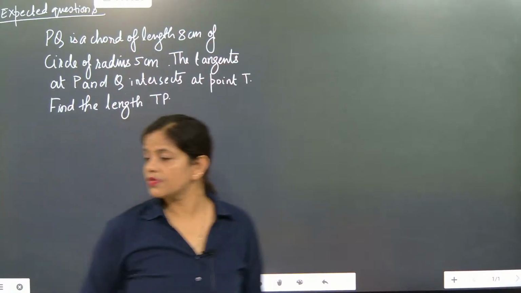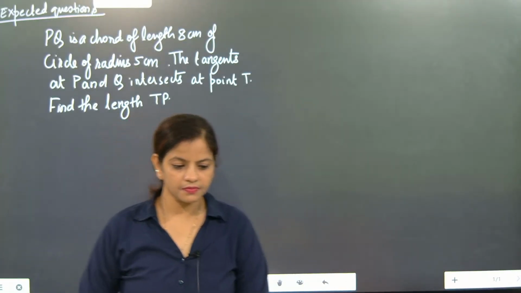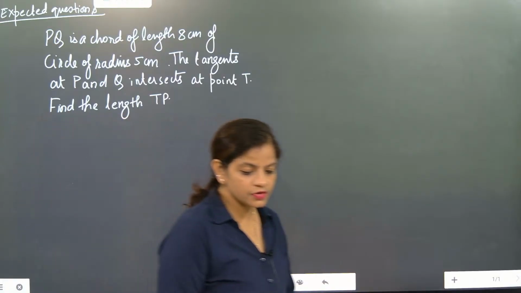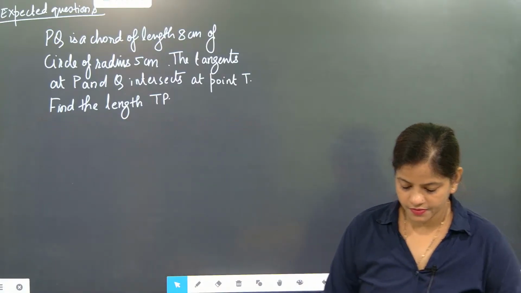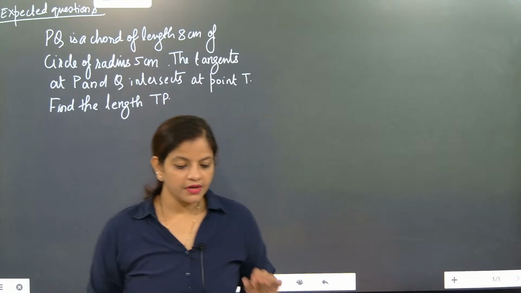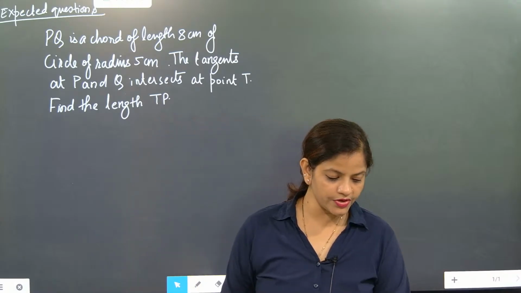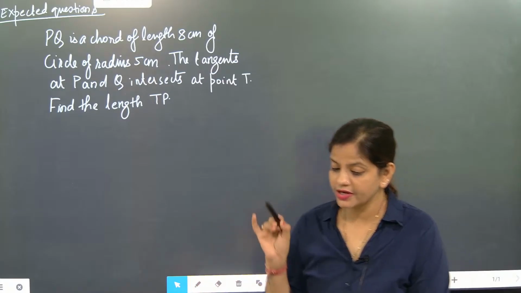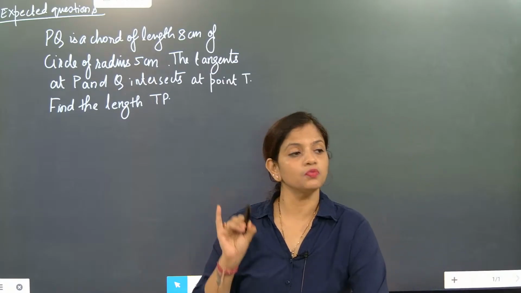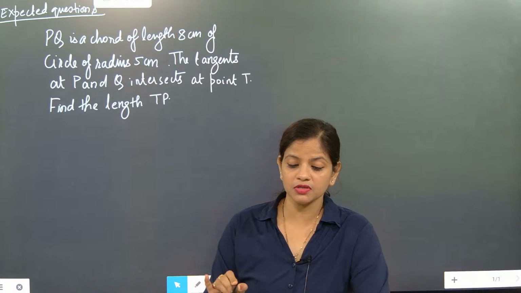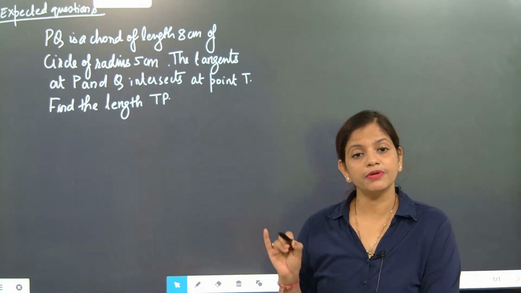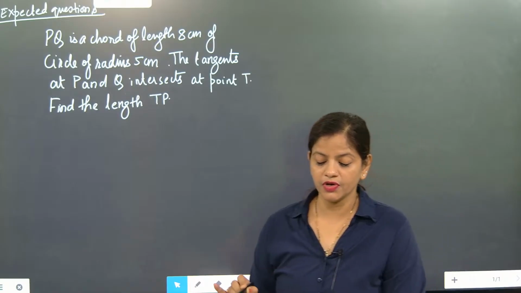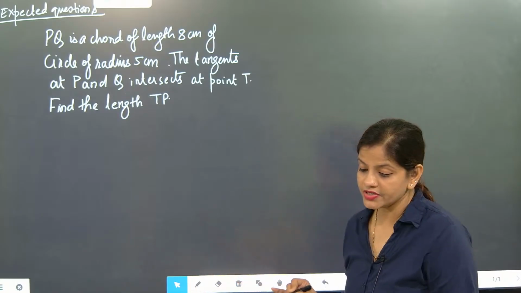So this is the first question given to you. Get ready for this question. How to solve this question? First, we are going to draw the circle. This is one of the expected questions. This is the most important question. Based on this, numbers will change, but the question will remain the same. So handle this question very carefully and check how I am solving the question.